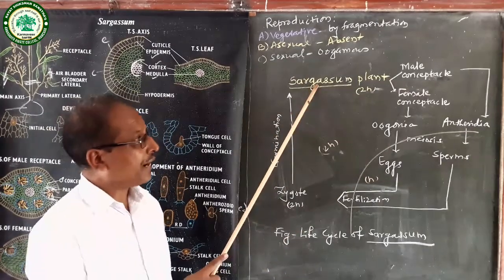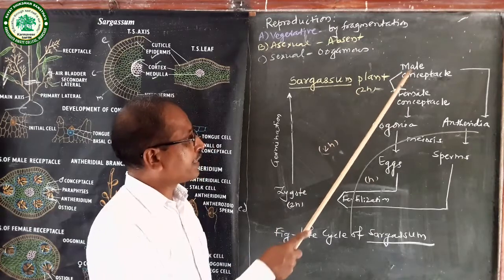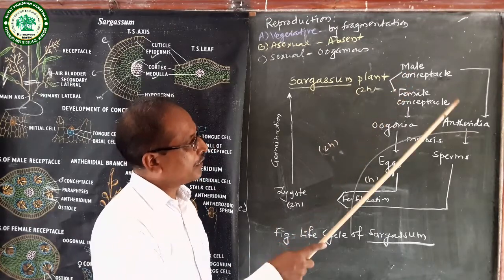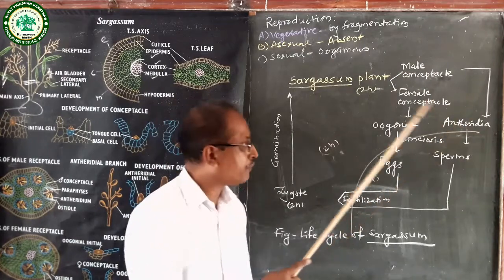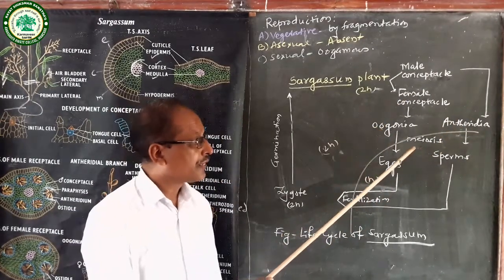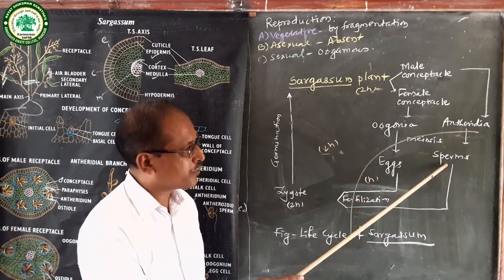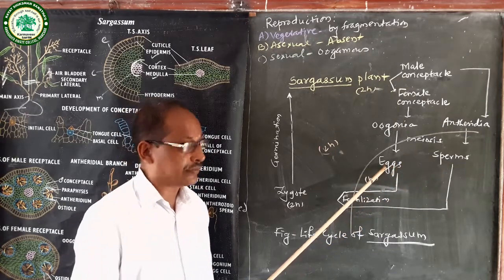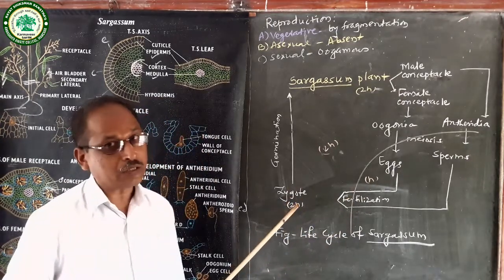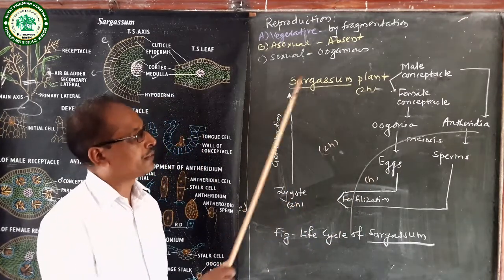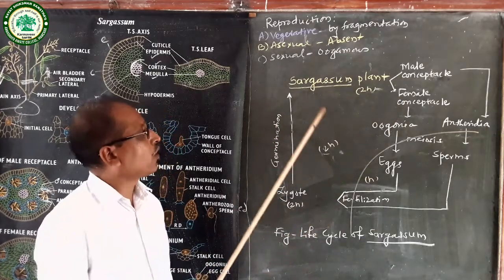Here, this sargassum plant produces reproductive organs, that is the male conceptacle and female conceptacle. Male conceptacle produces antheridia, female conceptacle produces oogonia. Then meiosis or reduction division forms the haploid sperms and haploid eggs. Then fertilization. After fertilization, it forms zygote. Zygote is a diploid structure. It again forms a new plant. It continuously takes place. That is called the life cycle of sargassum.